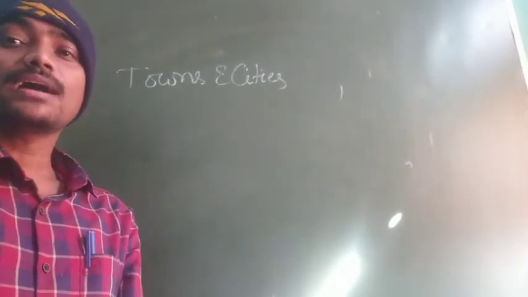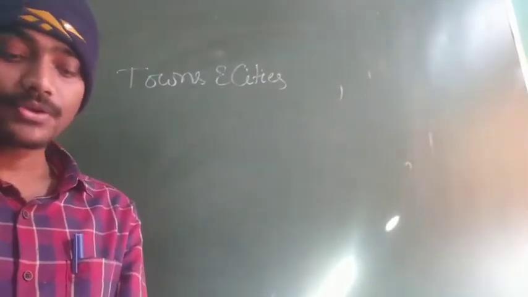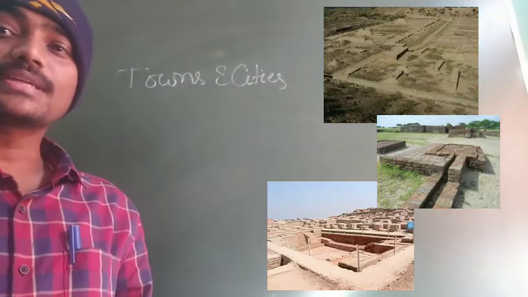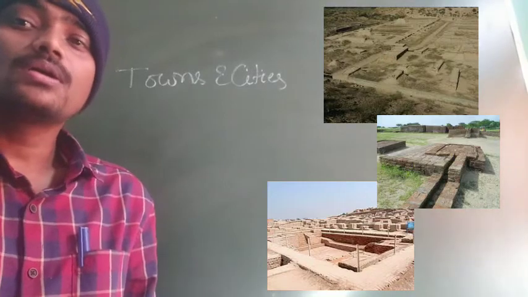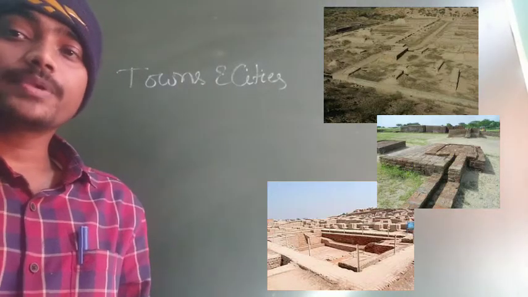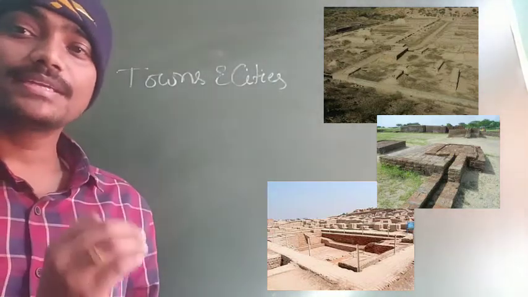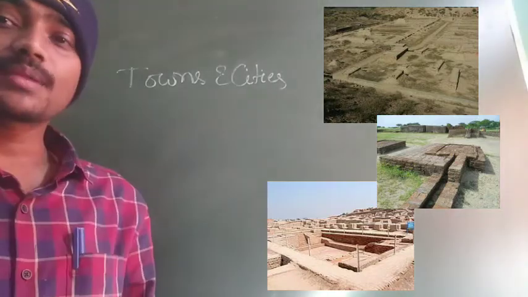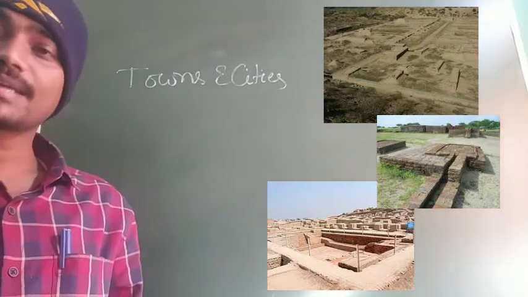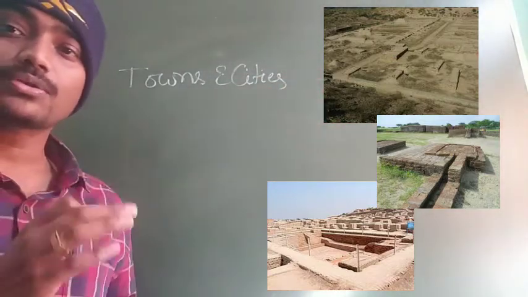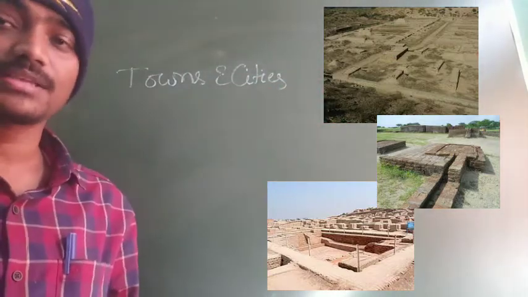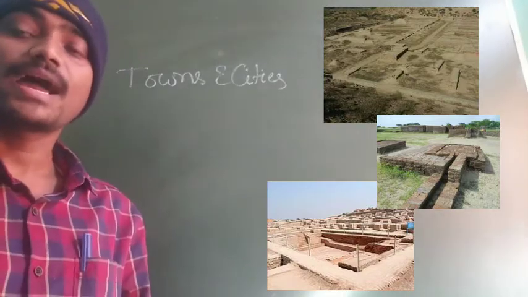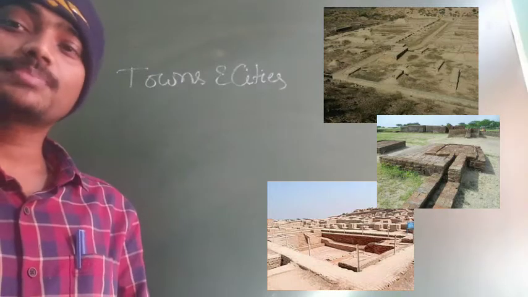How towns and cities were planned. At that time also the towns and cities were planned so remarkably and efficiently that they maintained cleanliness and hygiene. The roads are so broad and straight, not only broad but also straight as well. The roads are covered with fire bricks and houses are also made with fire bricks.